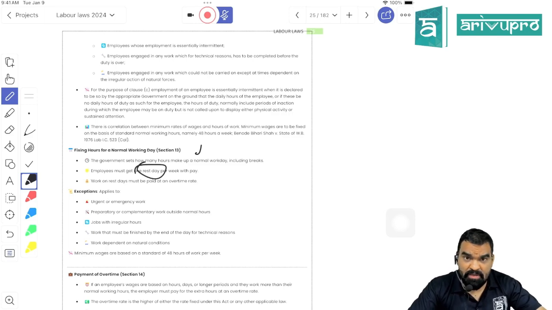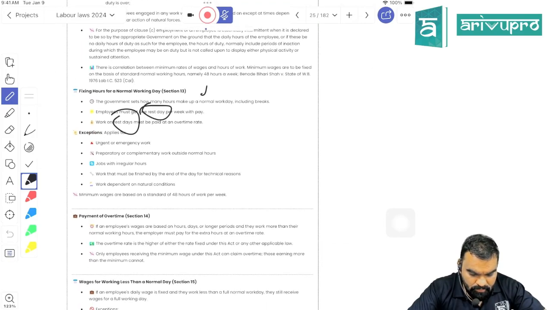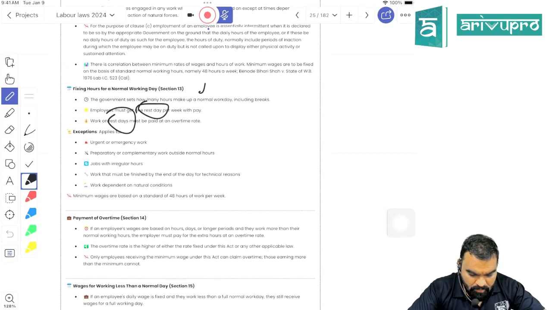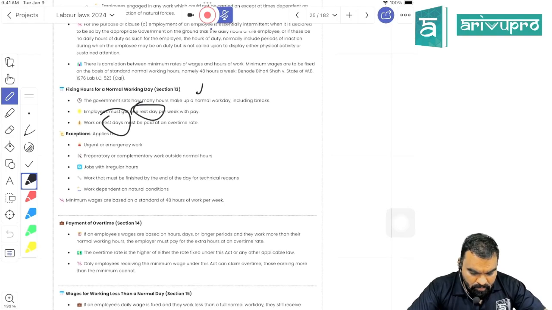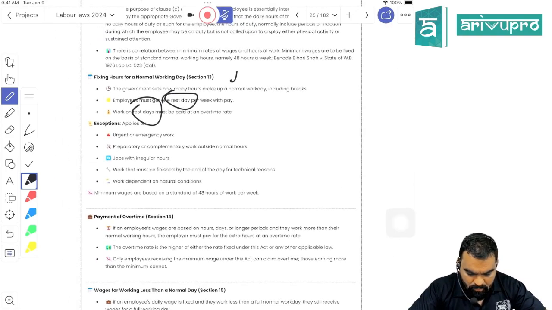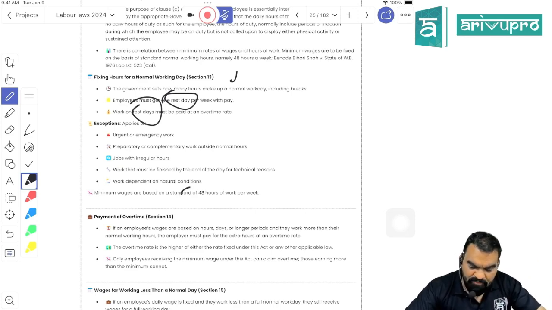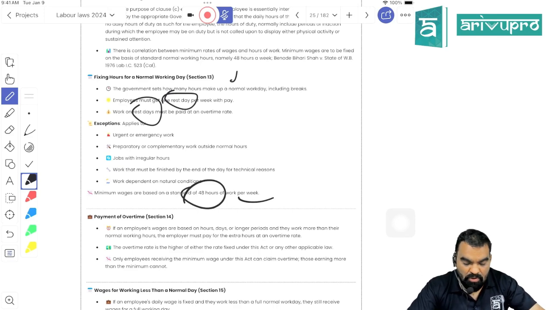One full day should be the holiday. It may be a notified date, maybe Saturday, Sunday, but one weekly holiday is mandatory. If you are working on a rest day, you will get double payment like the overtime rate. Okay. Maximum 48 hours a week and one day not more than 8 hours, right?